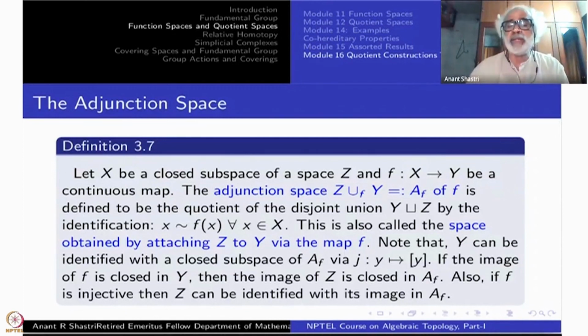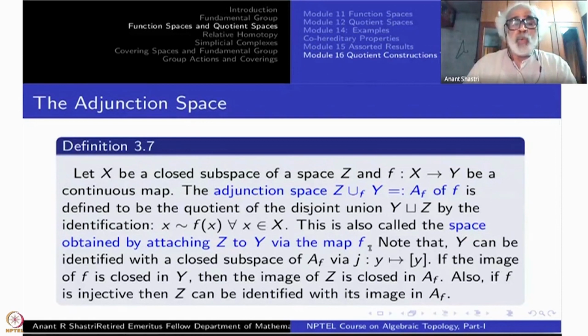This space is also called the space obtained by attaching the whole space Z to the space Y via the map f. This description of attaching will come very much into operation, maybe much later in algebraic topology, when you study cell complexes and so on.